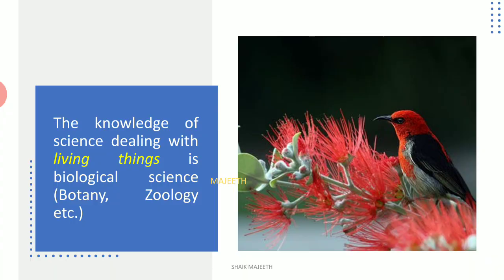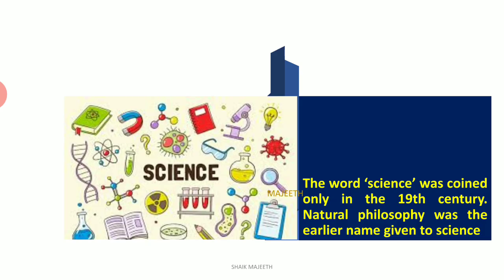Right? Similarly, the knowledge of science dealing with the living things. For example, birds, animals, plants, these are all living things around us. The science which deals with these things is known as biological science. Botany and zoology are falling under this category. Clear or not? So, this is very important difference. One is physical science and another one is biological science. Right? So, you see, in physical science, I told we are dealing with the sun, moon, rainbow, and salt, water, all the non-living things. These are all part of our nature.